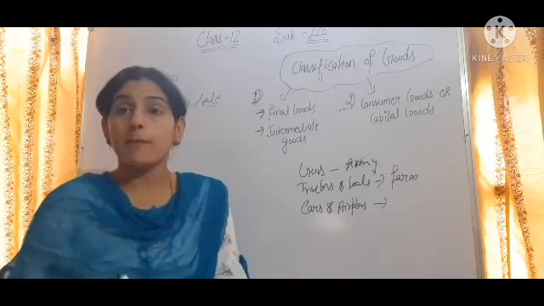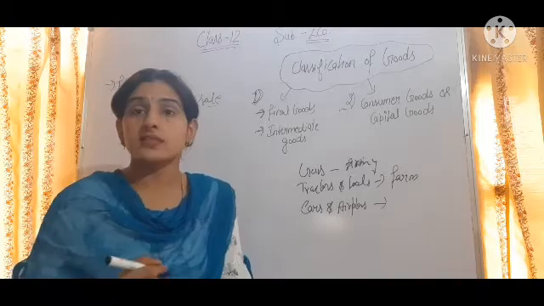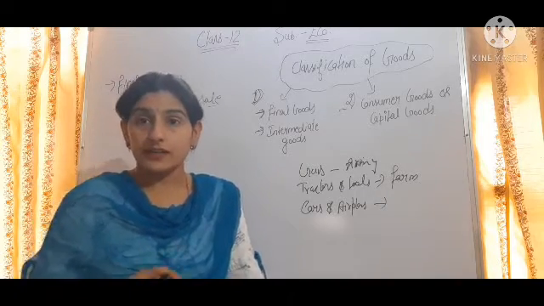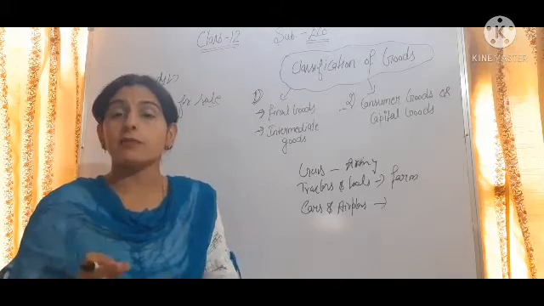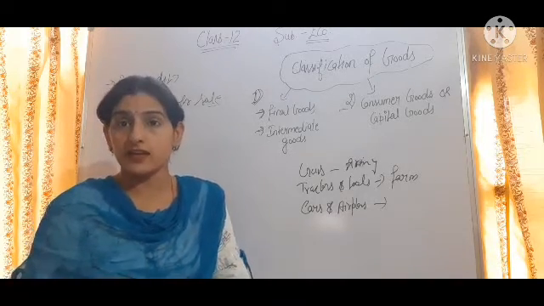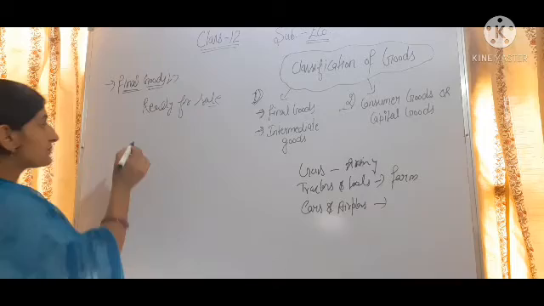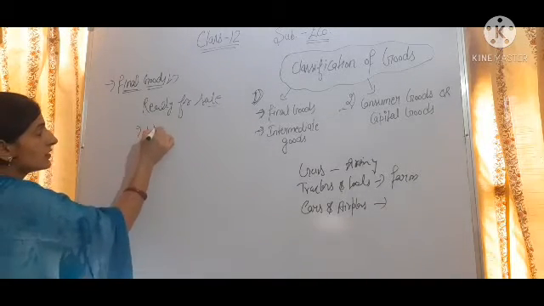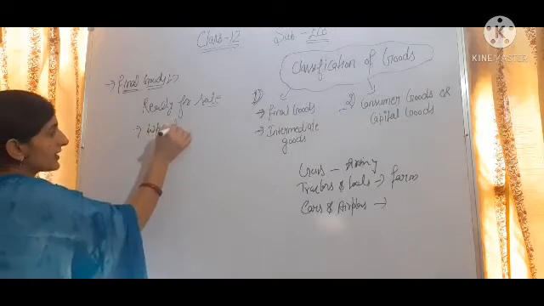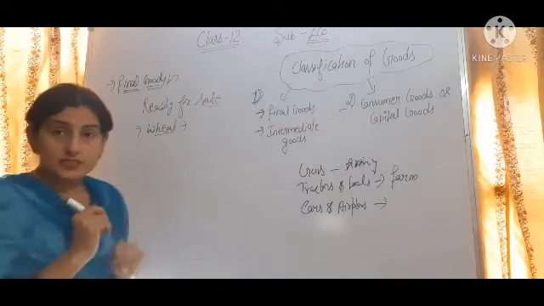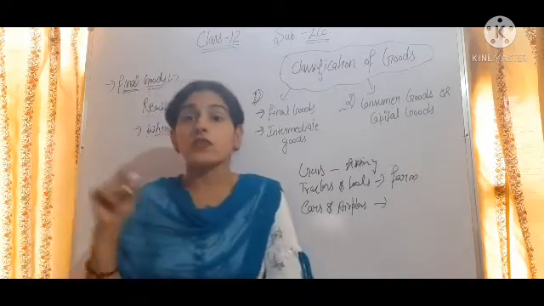For example, bread and butter purchased by a consumer. So bread purchased by a bakery is a final good. Why? Because nothing value should be added. When a farmer sells wheat in the market, that is an intermediate good, but it is the final good for the farmer.